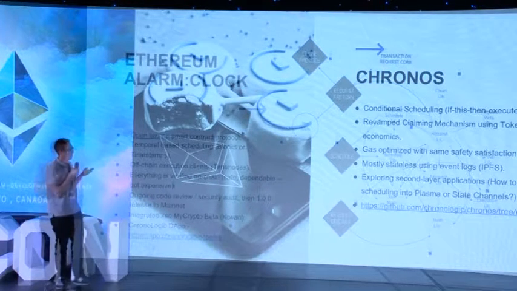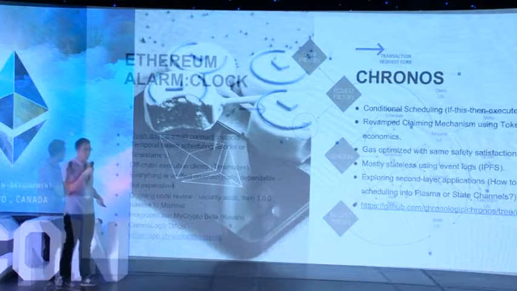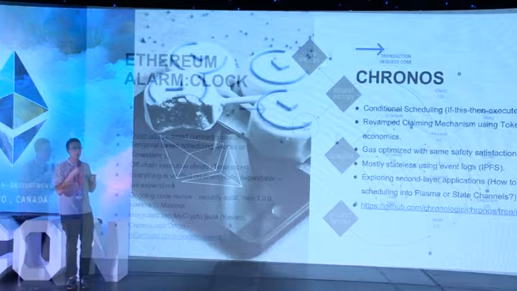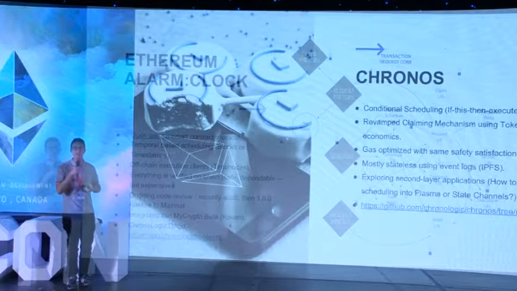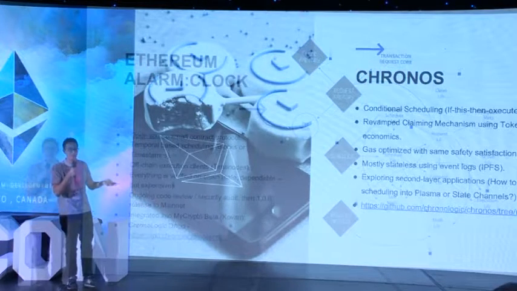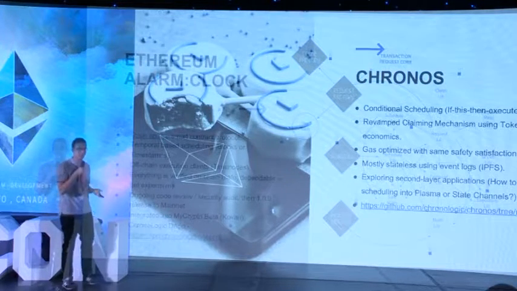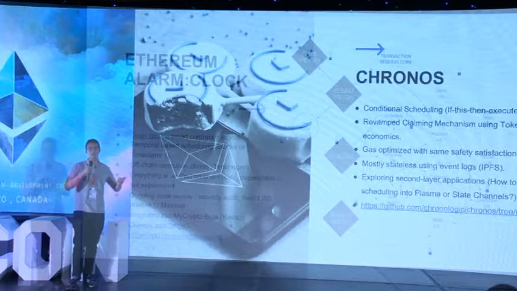So to solve the time collision problem, we're revamping the claiming mechanism, which is the way that the time nodes are able to claim that they're going to execute a transaction. The benefits of this is everything is verified just on chain. So if you set the transaction parameters, you know that the transaction is supposed to be executed. We're experimenting with using other tokens for this as well.